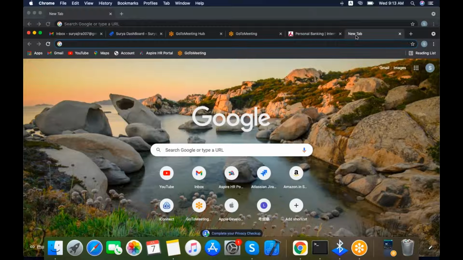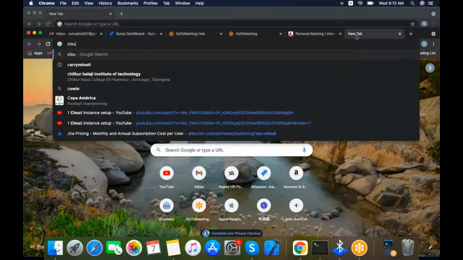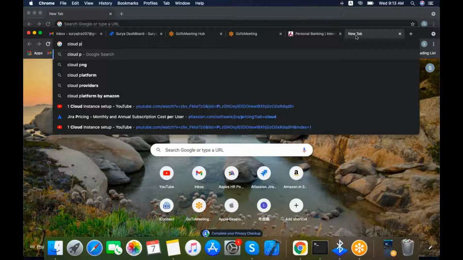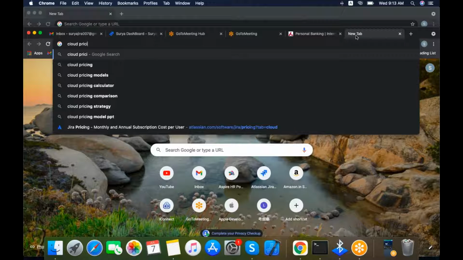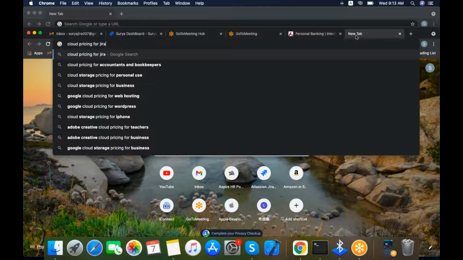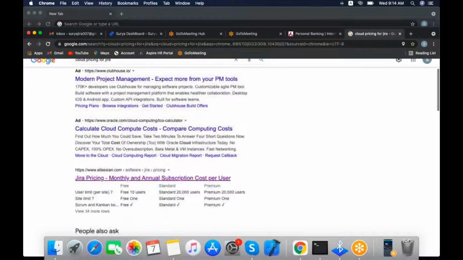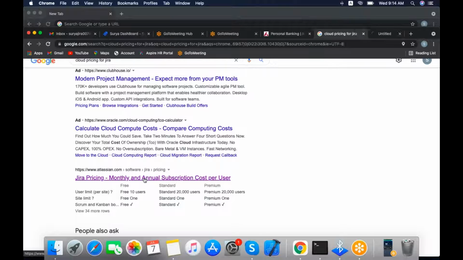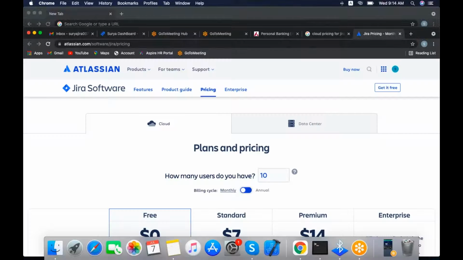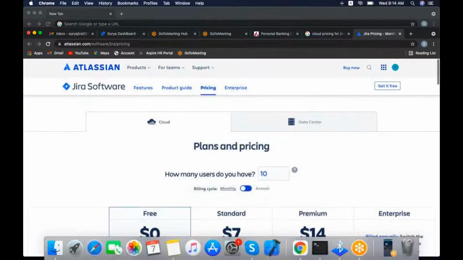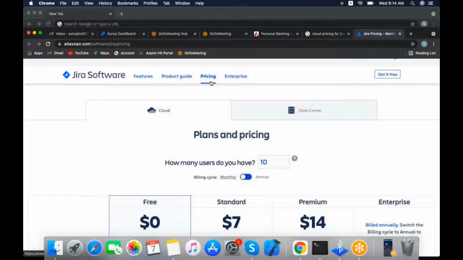Then you can go to your browser and just type cloud pricing per Jira, and then you can go to www.atlassian.com software and Jira pricing. You can open this link. Whenever you open that link, it will redirect to atlassian.com, and here you will see pricing.